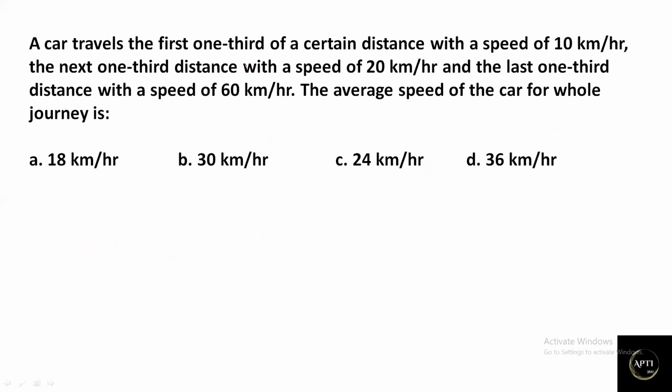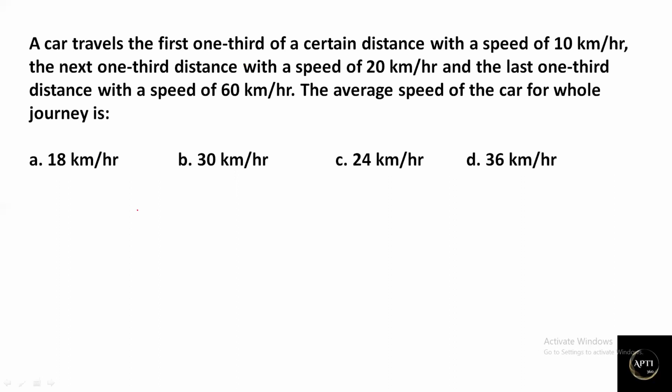A car travels the first one third of a certain distance with a speed of 10 kilometer per hour, the next one third of the distance with a speed of 20 kilometer per hour, and the last one third of the distance with a speed of 60 kilometer per hour. Find the average speed of the car for the whole journey.